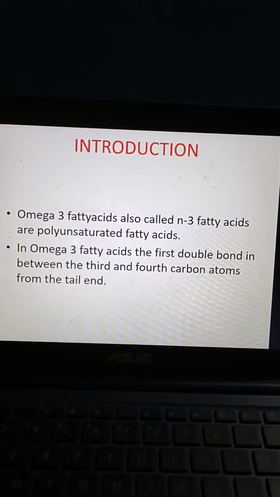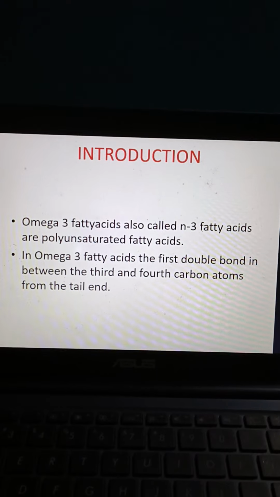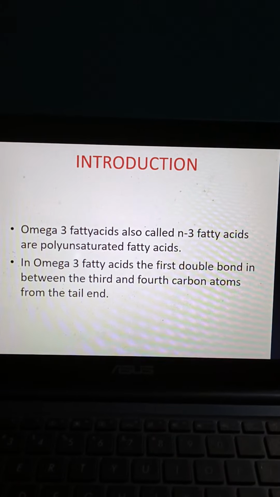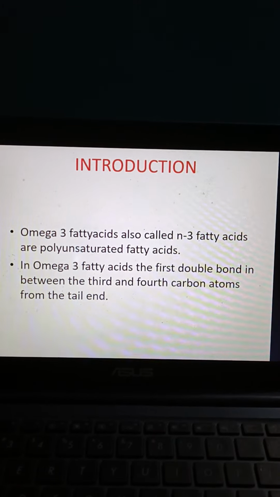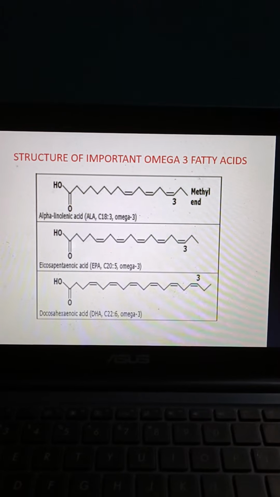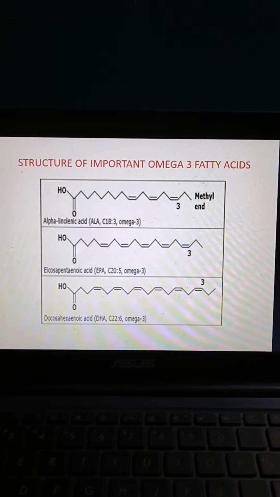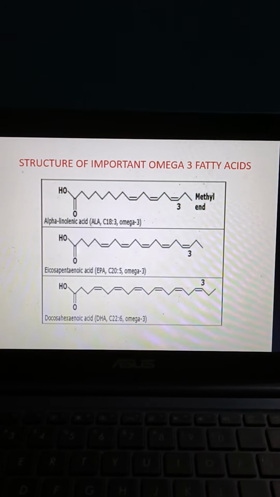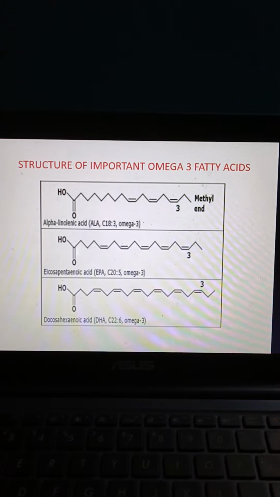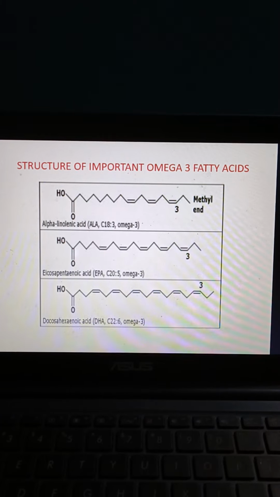Coming to the introduction: omega-3 fatty acids, also called n-3 fatty acids, are polyunsaturated fatty acids. In omega-3 fatty acids, the first double bond is between the third and fourth carbon atoms from the tail end. So this is the structure of the important omega-3 fatty acids: alpha-linolenic acid, ALA, eicosapentaenoic acid, EPA, and docosahexaenoic acid, DHA.